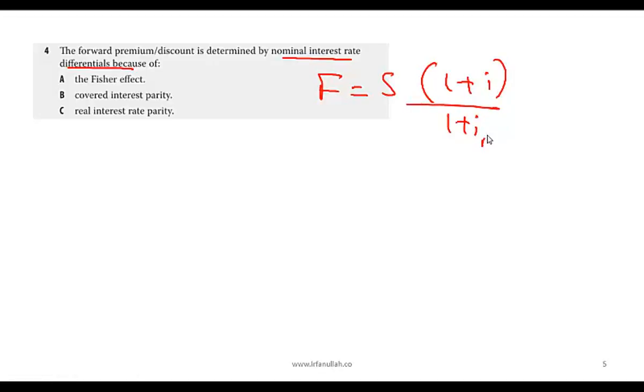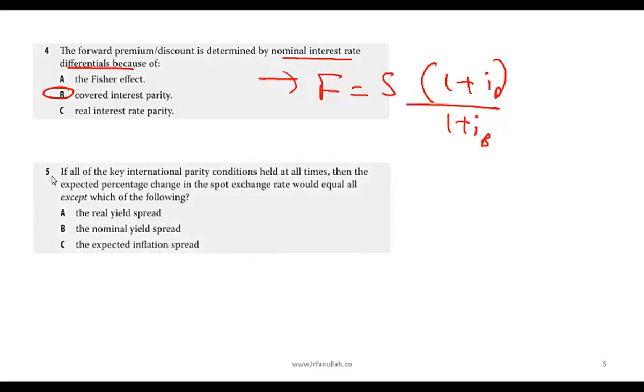4. The forward premium or discount is determined by nominal interest rate differentials because of which model? The Fisher effect, covered interest rate parity, or real interest rate parity? Okay, now this is again testing a very basic concept. Your forward rate is the spot rate, and then it's based on 1 plus interest rate in the price currency, 1 plus interest rate in the base currency. So what is this model called? This is your covered interest rate parity.